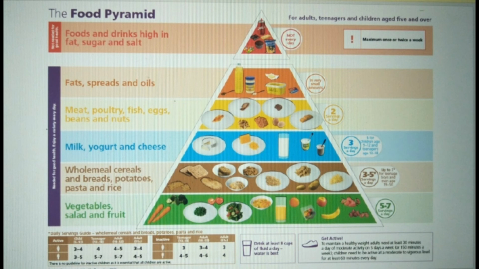Meat, fish, eggs come above it, of which you can give 2 servings. And fats or oils, butter, you can give in some amount. The health drinks, fast food and junk food you can minimize as much as possible in the diet of the children.